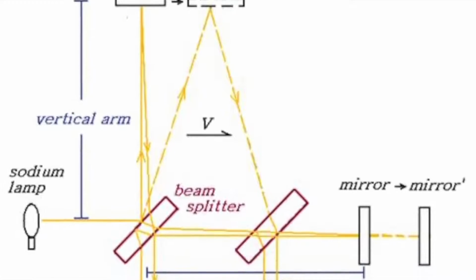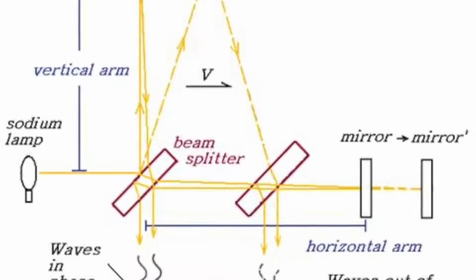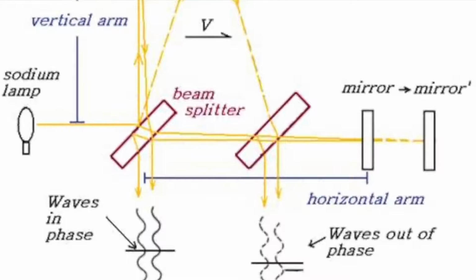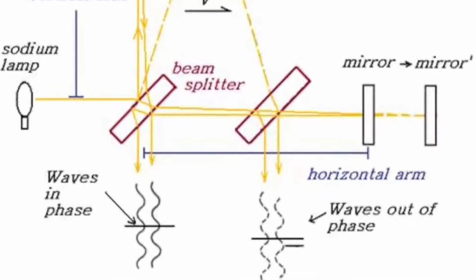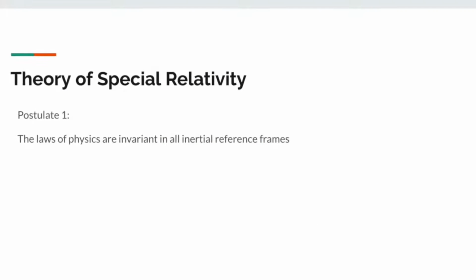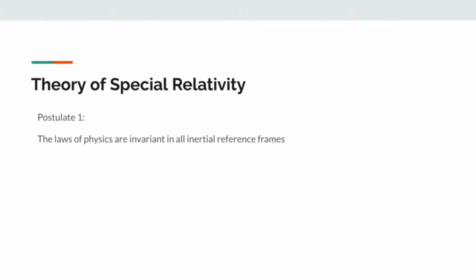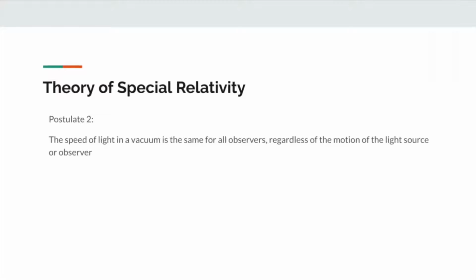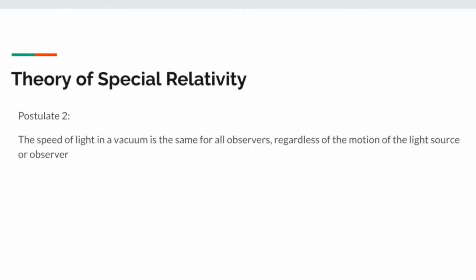not necessarily exist. This, in conjunction with the problems between Newtonian mechanics and Maxwell's equations, caused Einstein to propose his theory of special relativity in 1905. Einstein's case rests on two main concepts. The first is that the laws of physics are the same in all inertial or non-accelerating reference frames. The second is that the speed of light is constant in a vacuum, no matter your reference frame.